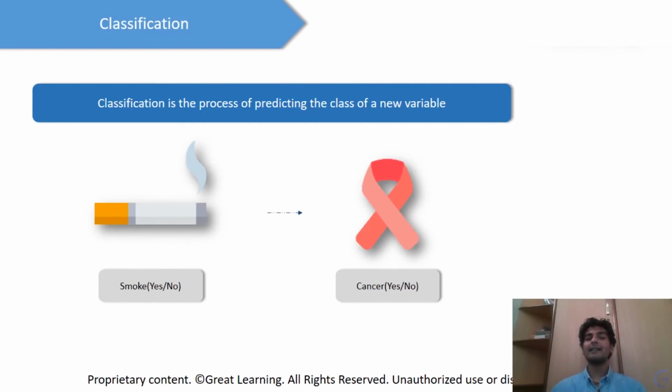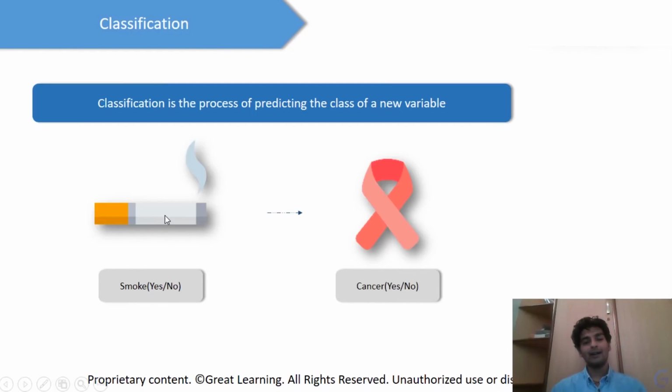Classification, as it is stated over here, is the process of predicting the class of a new variable. Let's say there's a problem statement like this: I want to understand if a patient has cancer or not on the basis of whether he smokes, right? Here, smoking would be the independent variable and having cancer or not would be the dependent variable.